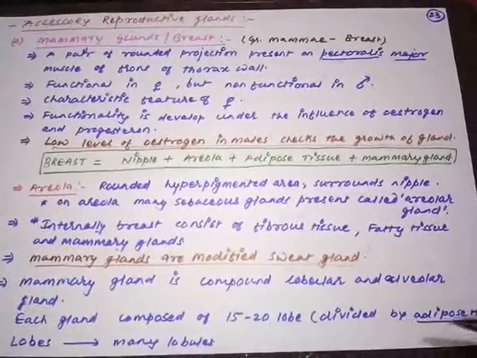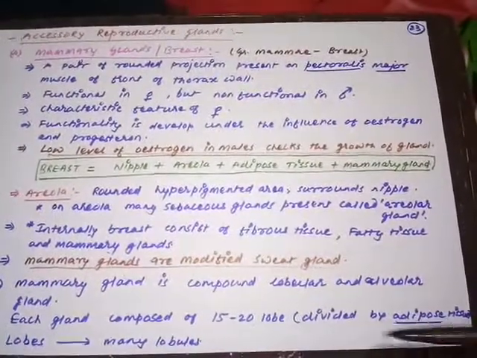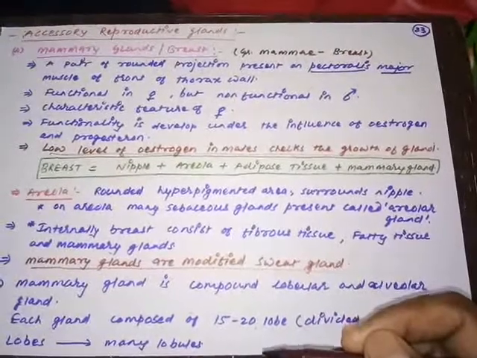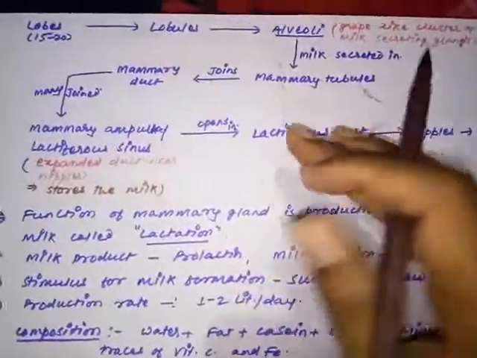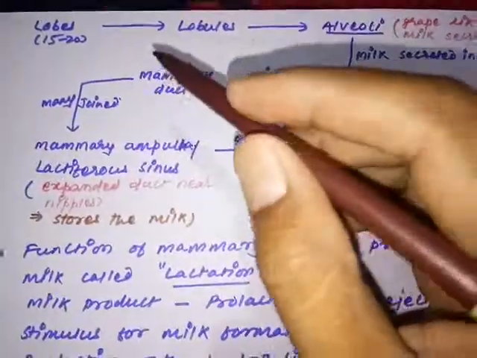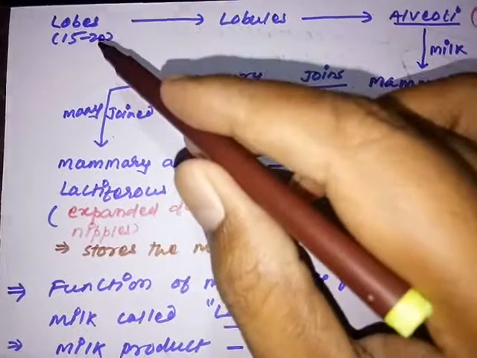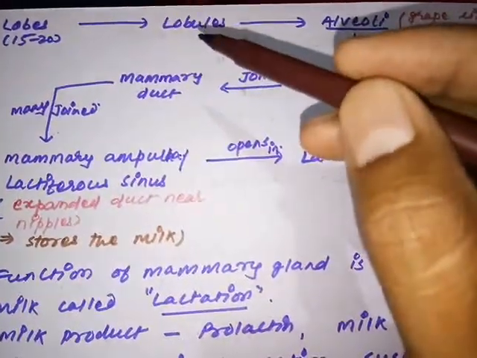So due to the presence of adipose tissue, firstly the mammary gland is composed of 15 to 20 lobes. Now each and every lobe is divided into many lobules. We can understand the structure of the mammary gland well with the help of this flow chart. Here each mammary gland consists of 15 to 20 lobes. Now the lobes are divided into many lobules.